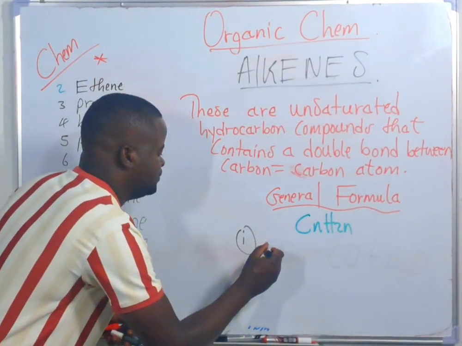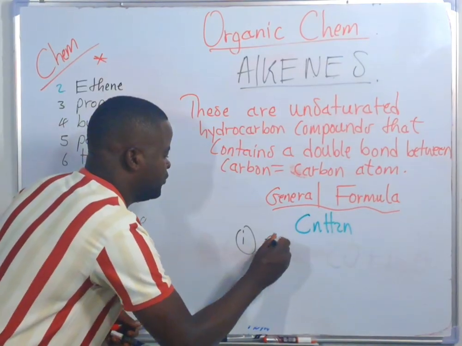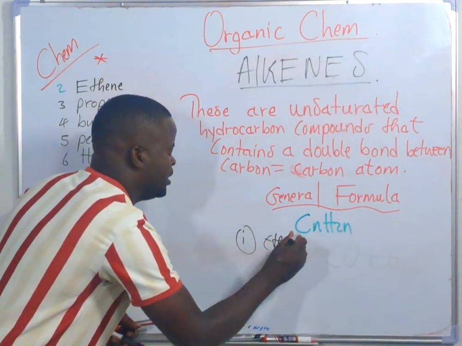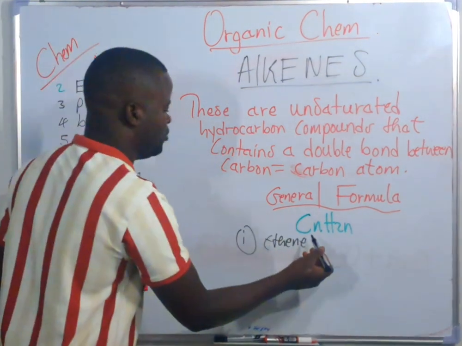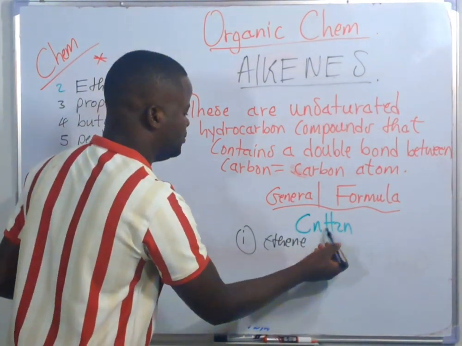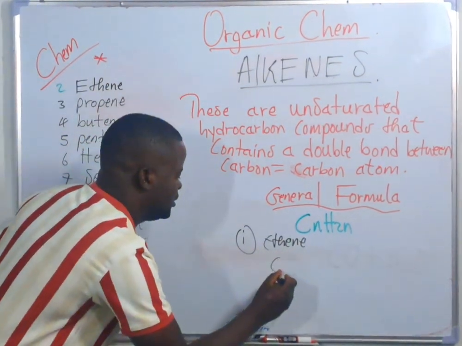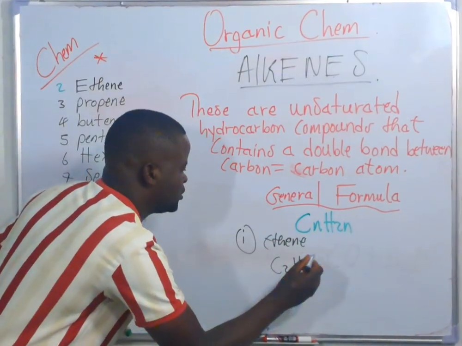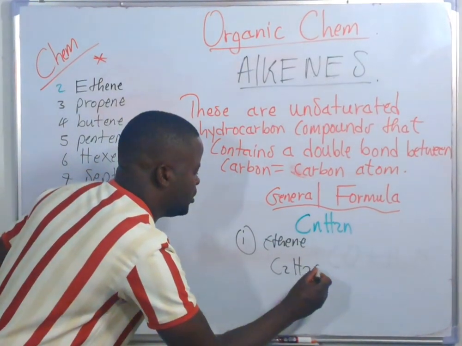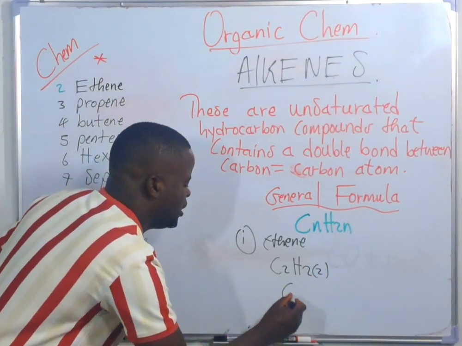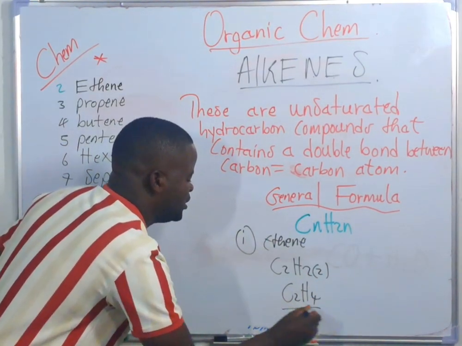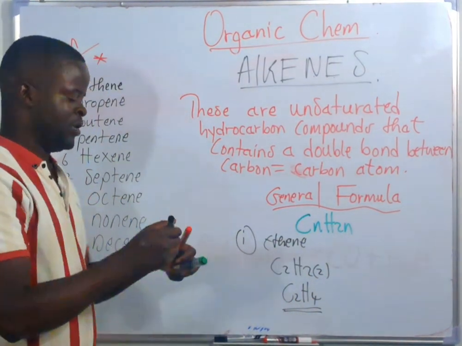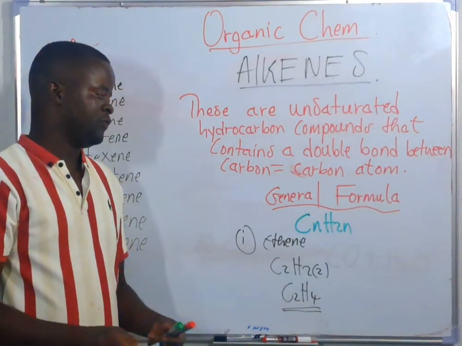Ethene contains 2 carbon atoms, so where there is n, I'm going to replace it with 2. I get C2H, then 2 times 2, which is H4. This is the chemical formula of ethene, C2H4.